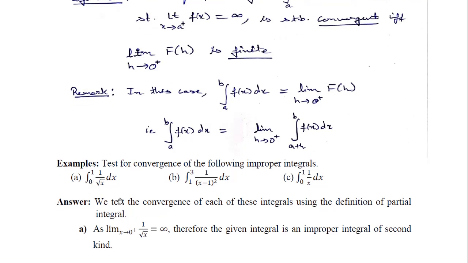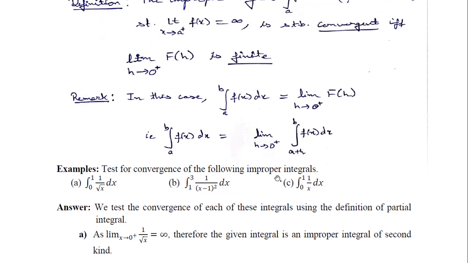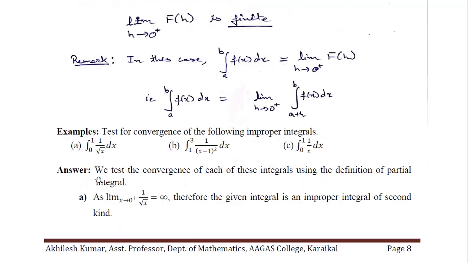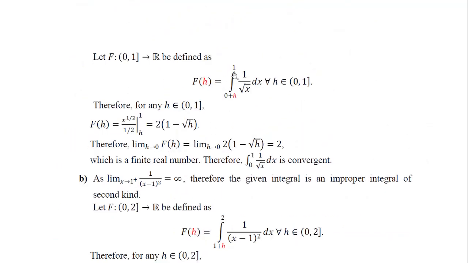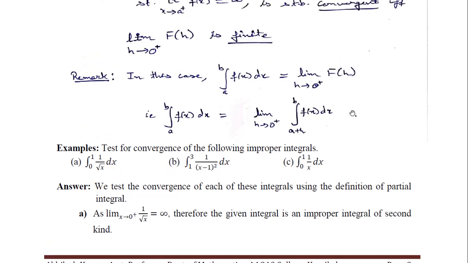So what we will do is define this function from, in general, a plus h. So what is a here? 0. So 0 plus h to 1 we will do. So what we will get is this function, and then we will integrate it, because this is a proper integral. We will find this proper integral in terms of h, and now when we put in the limit, we will find that this limit is a finite quantity, and therefore the given integral is convergent. I asked you to do these questions by yourself, again using the definition.